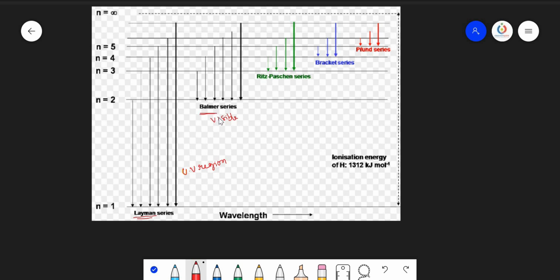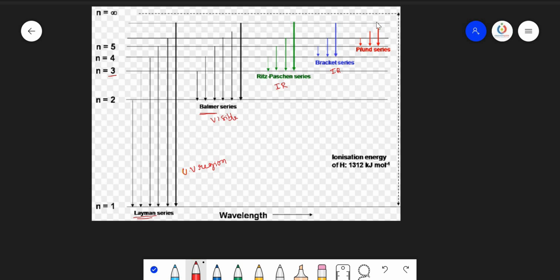So these lines are named as Balmer series of lines. And when the electron is coming back from any one of the higher energy states to only the third energy state, a series of lines are observed in the infrared region, which is called the Paschen series. And when the electron is coming back from any one of the higher energy states up to the fourth energy state, a series of lines again observed in the IR region.